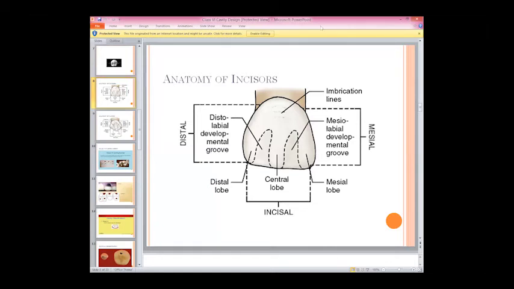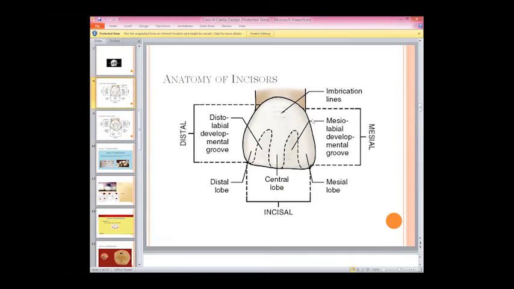What is basically the height of the contour? Where is this height of contour present? Come on, this is about the last lecture. Yes, it is in the cervical third. This is a curve, present in the cervical third. Where is it present? Proximally, right?